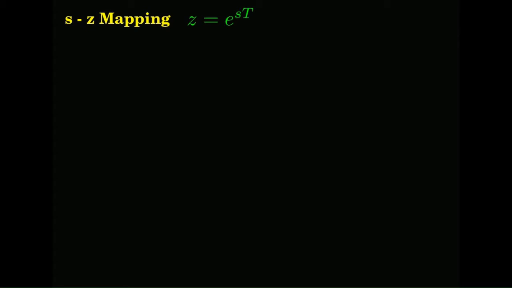In the old literature, you will find that the Z transform starts with the definition Z defined as e to the power of sT. Okay. We started slightly differently, but this is the relationship you can get from looking at the delta function itself.